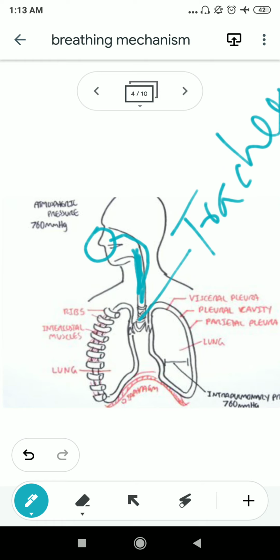Trachea actually. And this is the nose, which is the nasal. Nose has the nasal aperture, which is also an important part of the human respiratory system. So the human respiratory system starts with the nasal aperture, then it will continue into the windpipe, which is extended into the trachea, and then it will continue into the